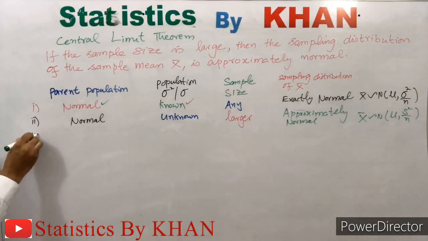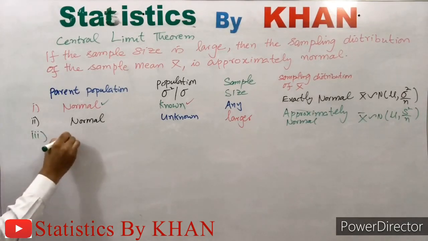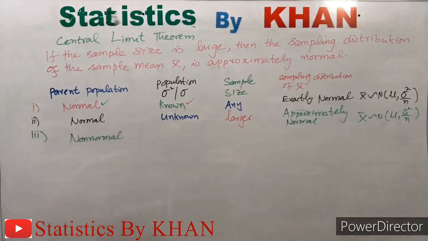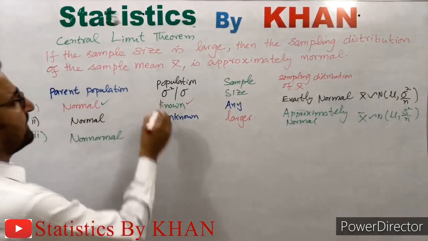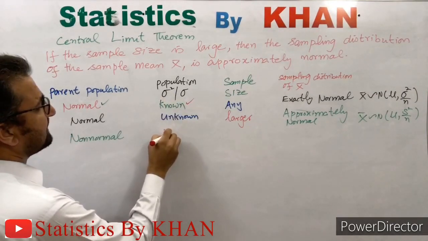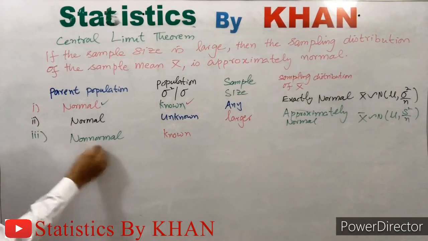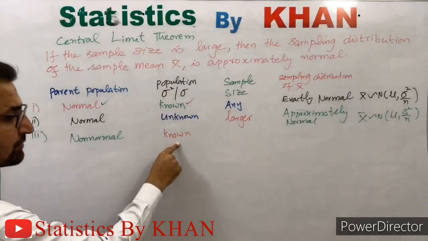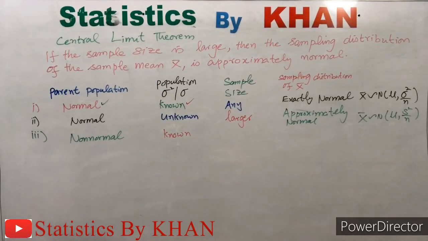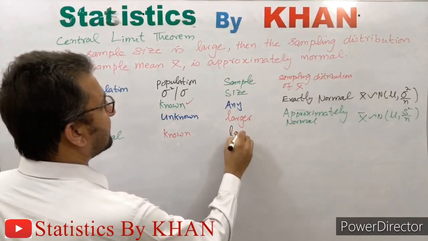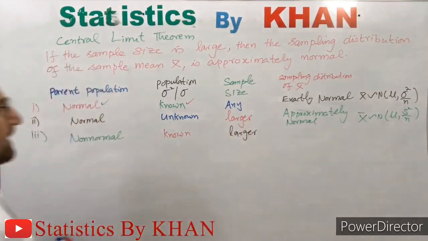The third case is when the population is non-normal and the population standard deviation or variance is known. In this case, we will have to use the central limit theorem. And the central limit theorem says for larger sample size. So definitely we will assume a larger sample size in this case.